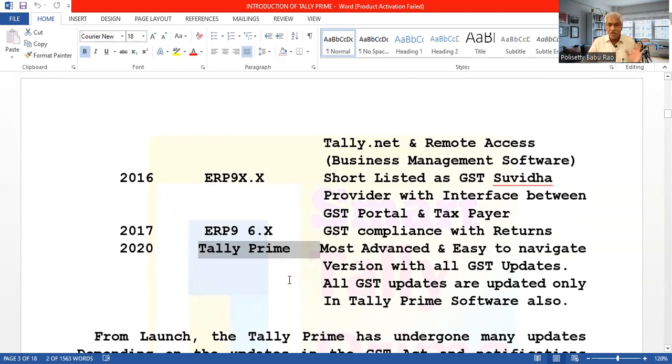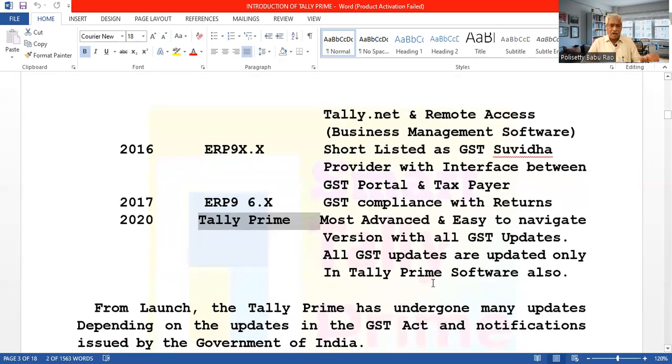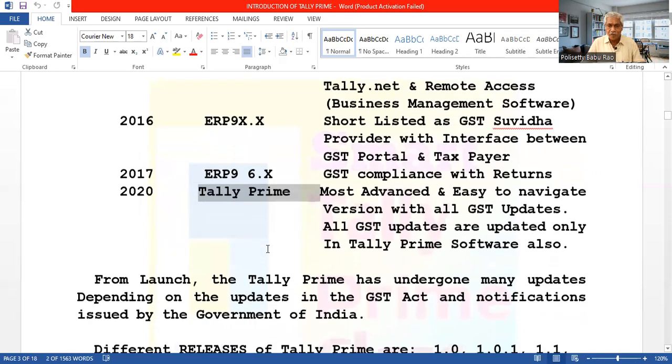So there are no updates in Tally ERP9. Only Tally Prime is updated. At present, all the updates are incorporated in Tally Prime only.